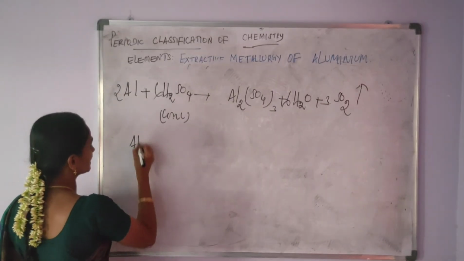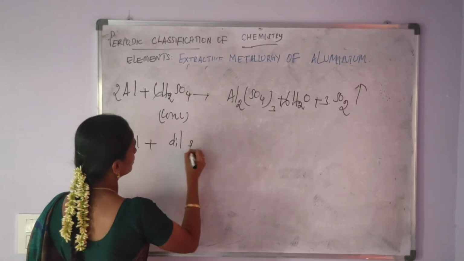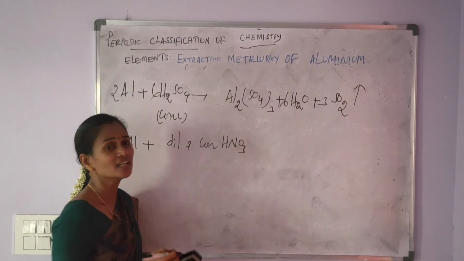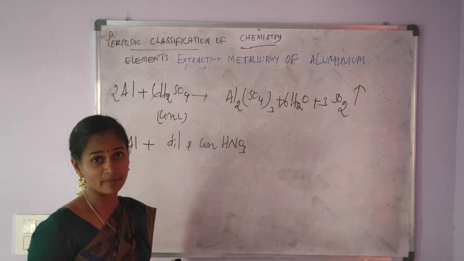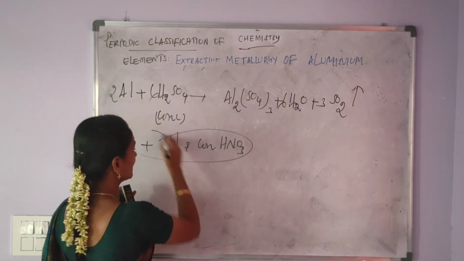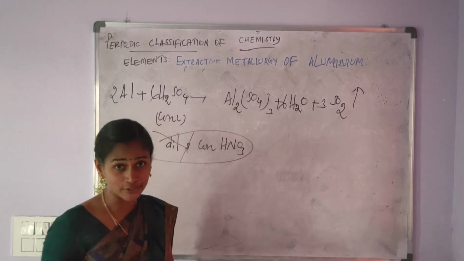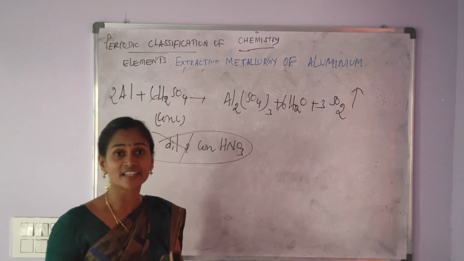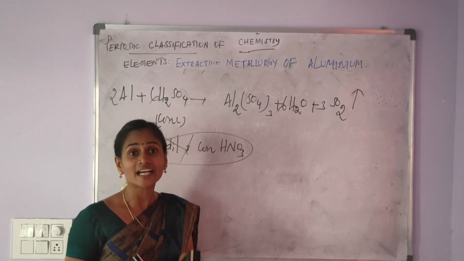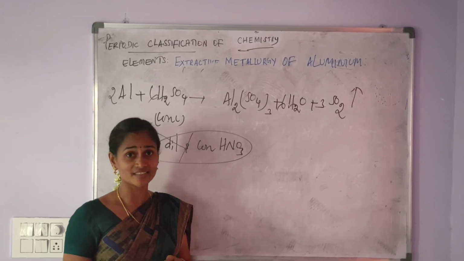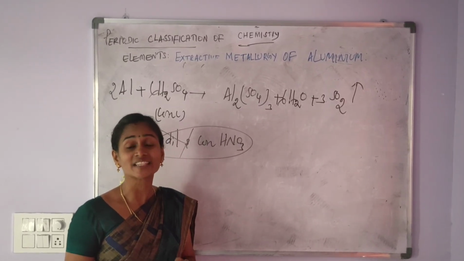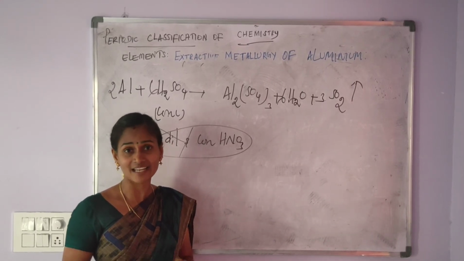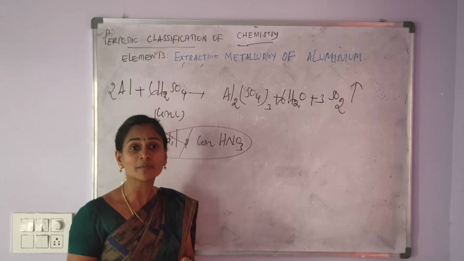Next, the important thing is aluminium with dilute and concentrated nitric acid. Aluminium is not attacked by dilute and concentrated nitric acid. Dilute and concentrated nitric acid make the aluminium inactive. It is due to the formation of the oxide layer on the surface of the aluminium metal.